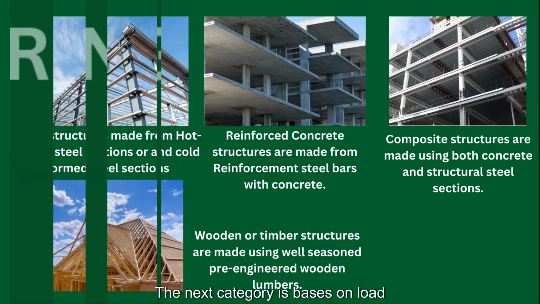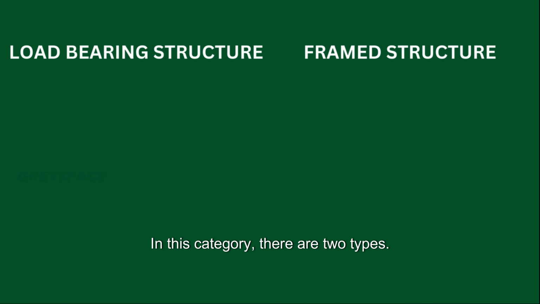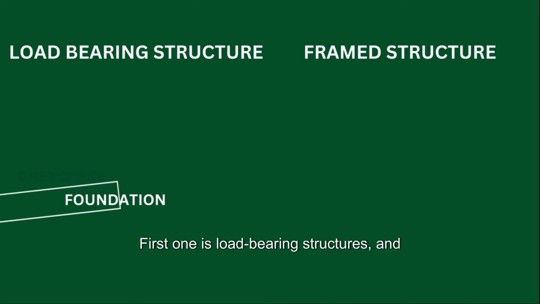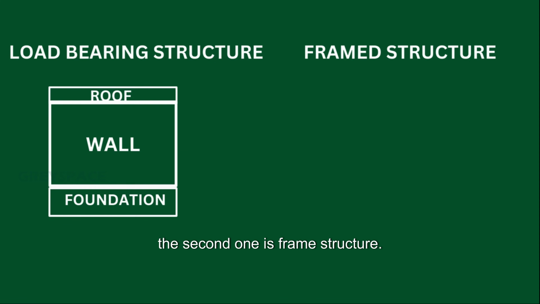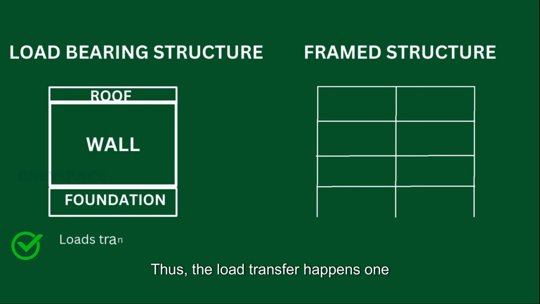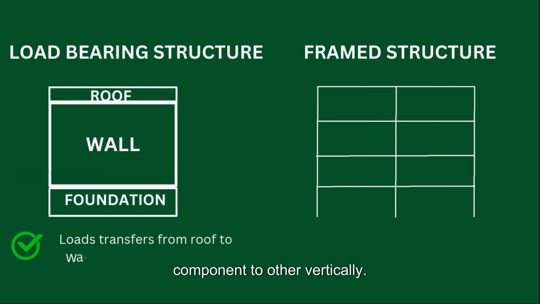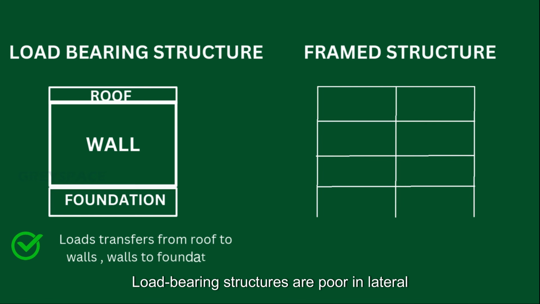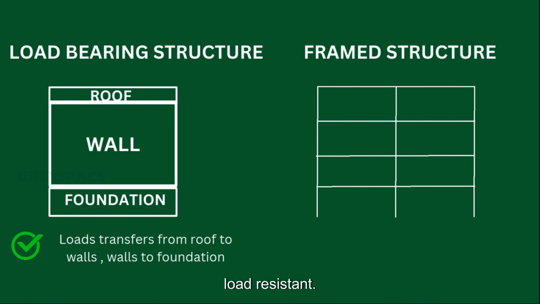The next category is based on load transfer. In this category, there are two types. First one is load-bearing structures, and the second one is frame structure. In load-bearing structure, foundation, wall, and roof are stacked one above the other. Thus, the load transfer happens from one component to other vertically. Load-bearing structures are poor in lateral load resistance.